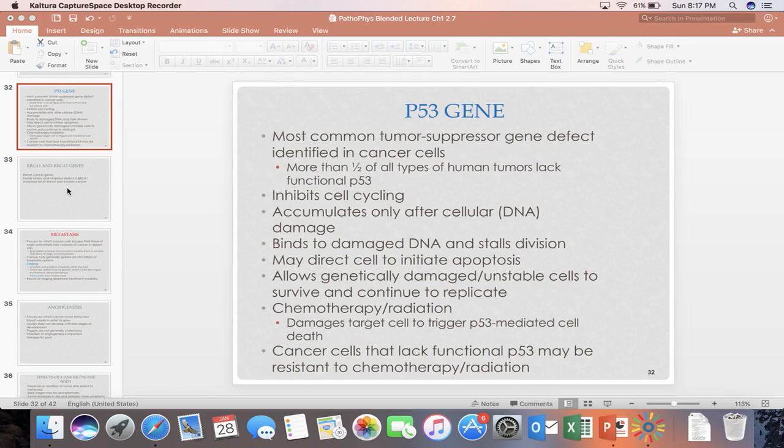Chemotherapy and radiation target the cell and trigger the p53 to initiate mediated cell death, or it will cause the cell to die. Cancer that lacks a functional p53 gene may be resistant to chemotherapy and/or radiation.